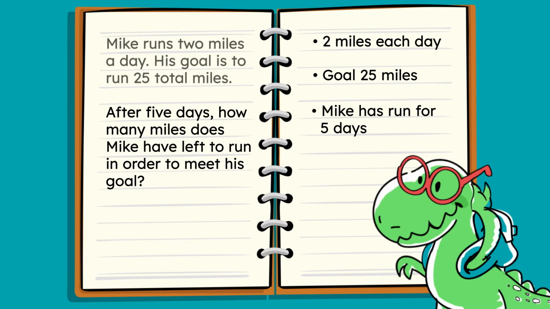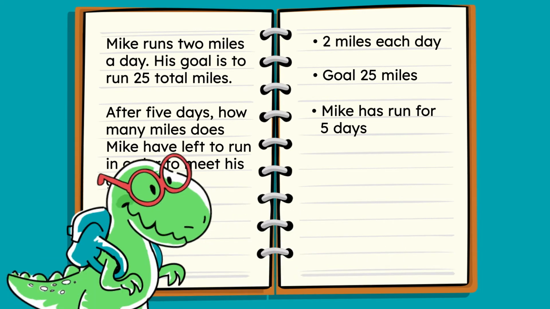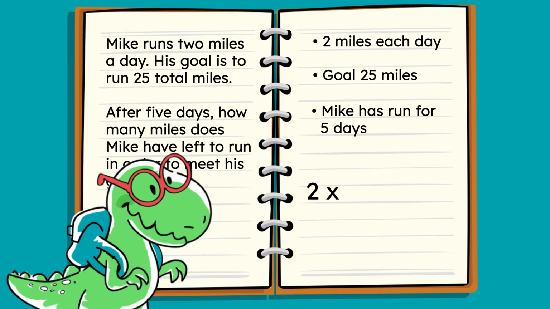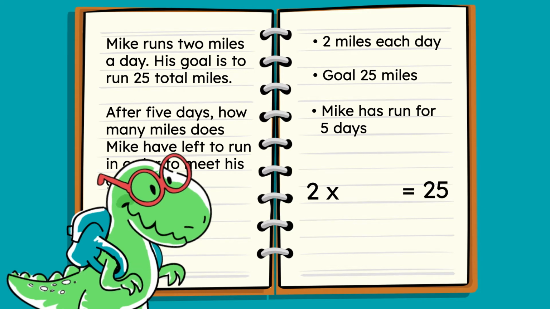Let's add that now. Let's write an equation to help Mike create his plan. And remember, we can use a symbol to represent the unknown. Mike runs 2 miles a day. Please write 2 times on your paper. His goal is 25 miles. Let's write that on our paper as well.